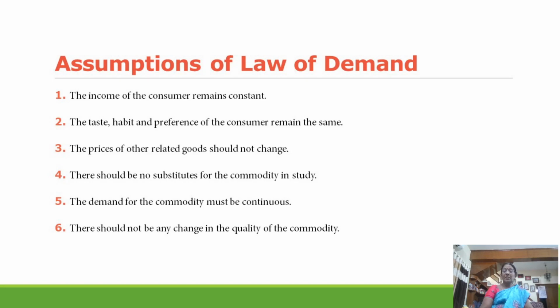Then we will see the assumptions of the law of demand. Assumptions means that we have to assume certain things to remain constant. So Marshall assumes certain things.